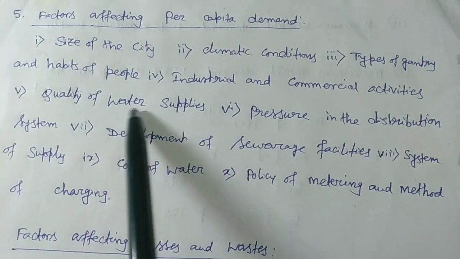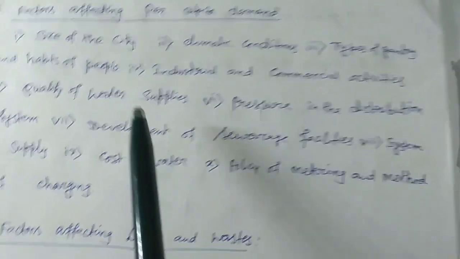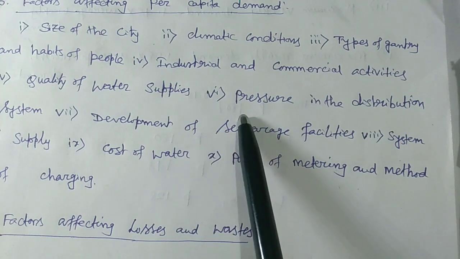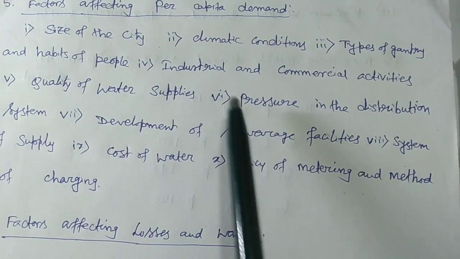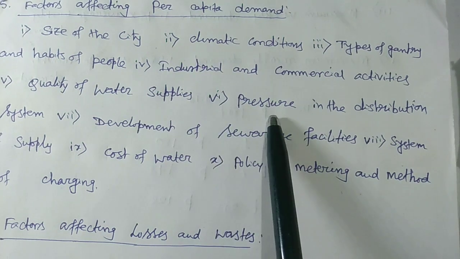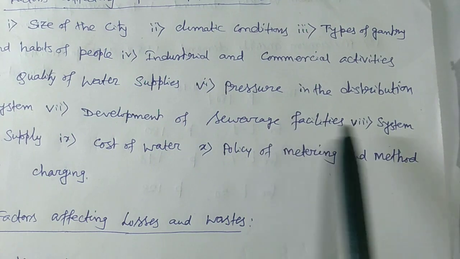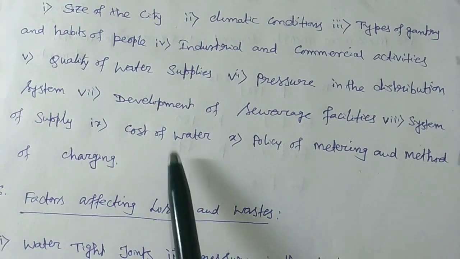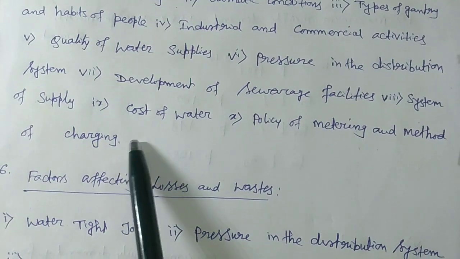If the quality of water supply is good, then also per capita demand will be more. So just like that, I am just telling you in short what are the other factors. Pressure in the distribution system, development of sewage facilities, system of supply, cost of water, policy of metering and methods of charging.